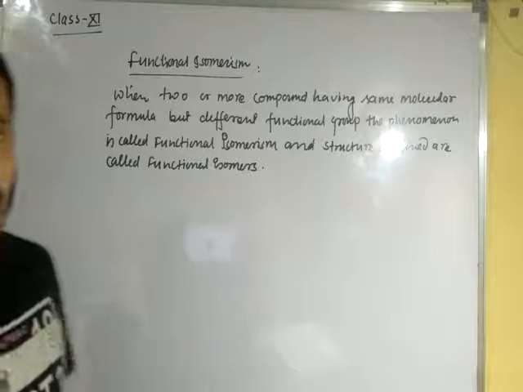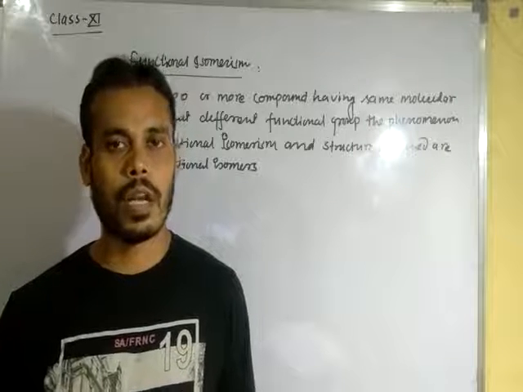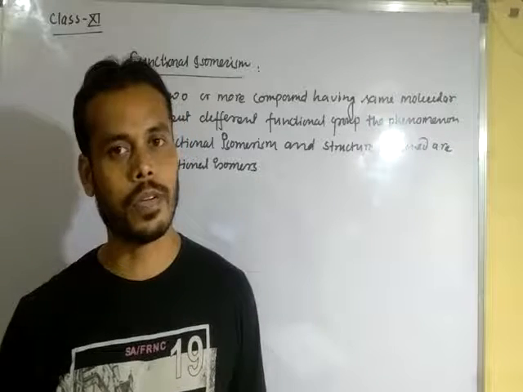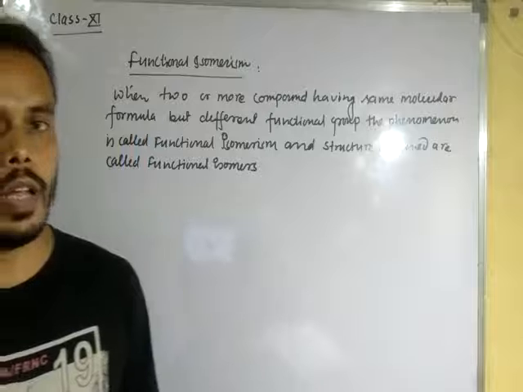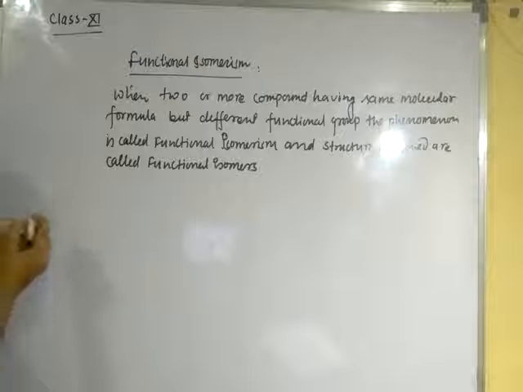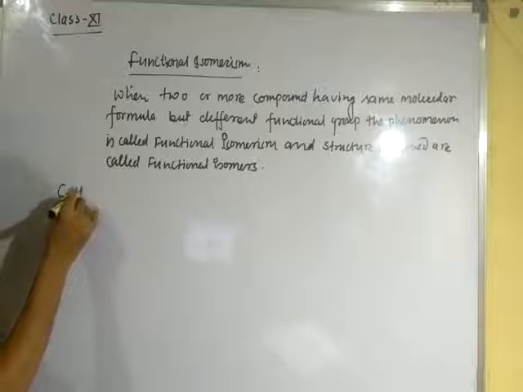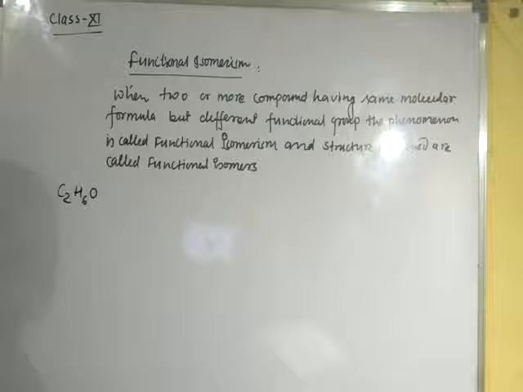Alcohol and ether have the same molecular formula but the structures are different due to different functional groups in alcohol and ether. Let us see. Suppose the general formula of alcohol and ether is C2H6O.